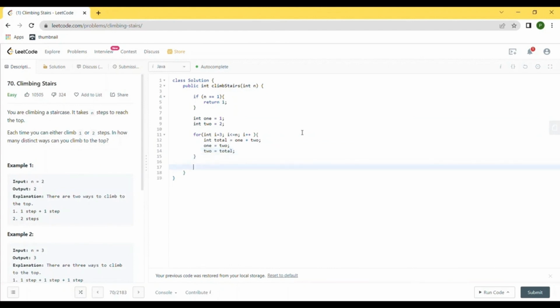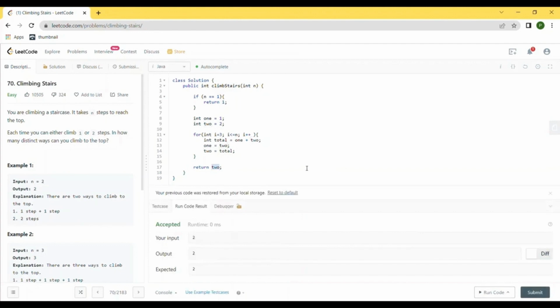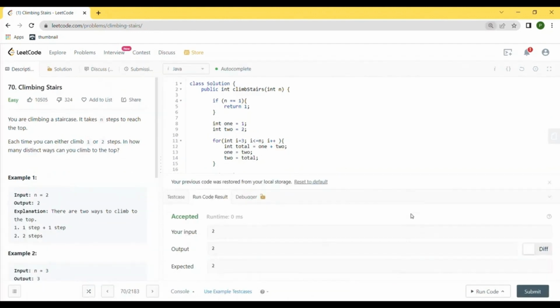And at the end of the loop, we can simply return the value of 2. And this should define the total number of distinct paths we can take. Let's try to run the code. Looks like our solution is working. Let's try to submit the code.